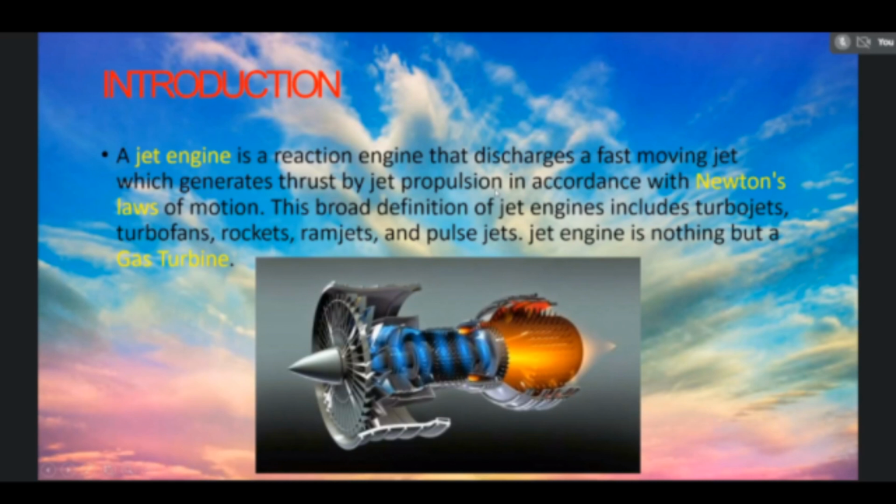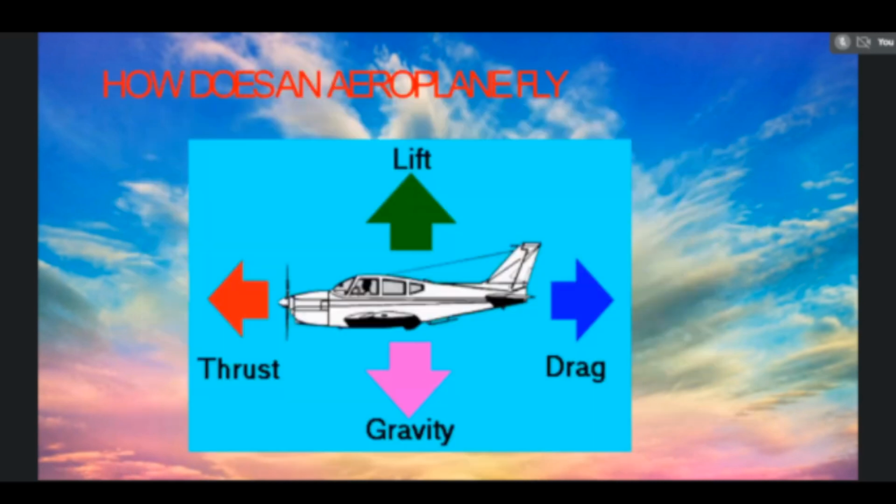So this is a Heinkel He 178 aircraft. In this aircraft, thrust, as I told, is the forward force which is used to propel the aircraft. Now, how is the thrust produced by using the engine? The principle of the jet engine is based on Newton's second and third laws of motion.